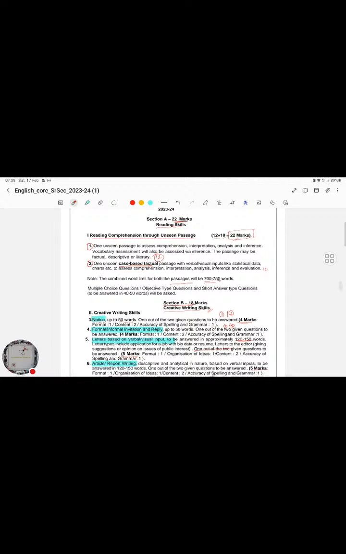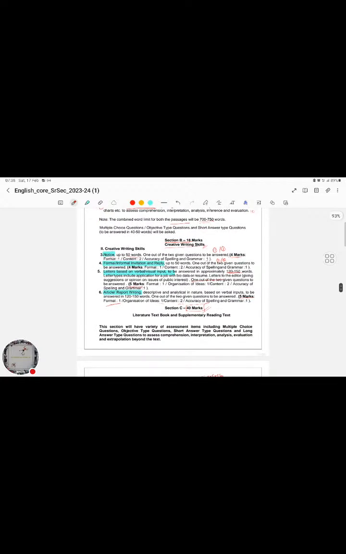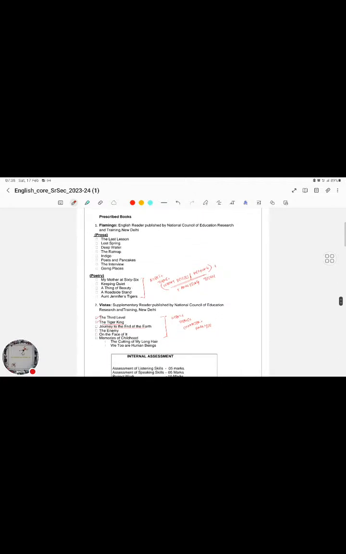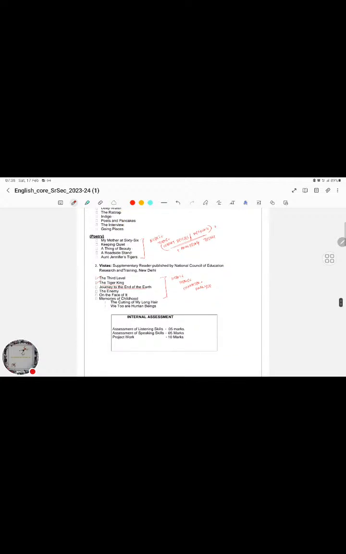So this is our paper setting. This is how it's going to be. And we have the syllabus over here. So basically in the Flamingo prose part, I think we have 8 chapters: The Last Lesson, Lost Spring, Deep Water, The Rattrap, Indigo, Poets and Pancakes, Interview, and Going Places, and then the poetry part. So in the poetry part, as we have seen, we have a comprehension question, we can answer 3 short answer questions and 1 long reader question. It's of more importance.